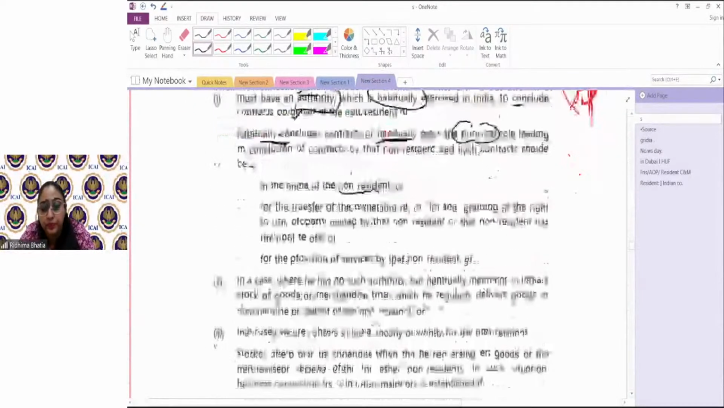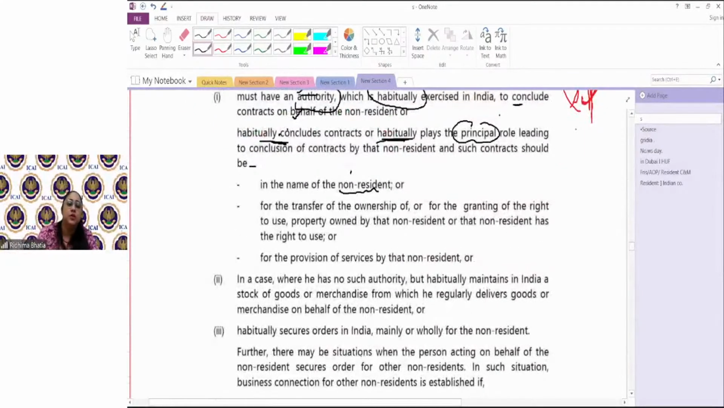Okay. Next is, he does not have an authority to conclude contracts, but he is habitually maintaining stock of goods or merchandise from which he regularly delivers goods or merchandise on behalf of the non-resident. He has not been given the responsibility of concluding the contracts, but he is given the responsibility of maintaining stock and delivering the stock on the directions of the non-resident. Then also he would be said to be a business connection.